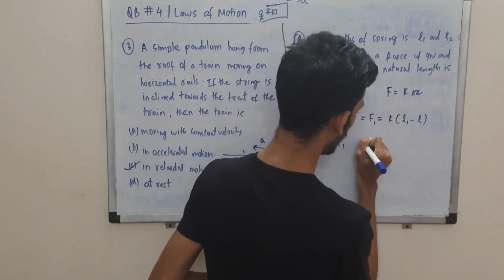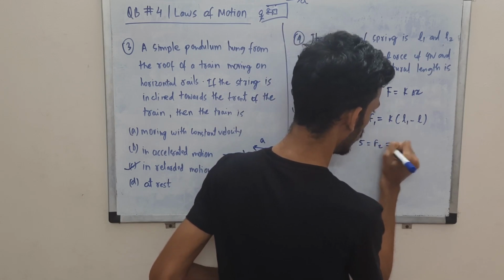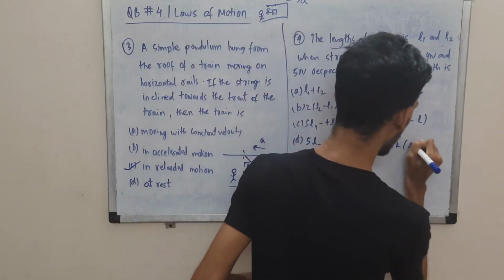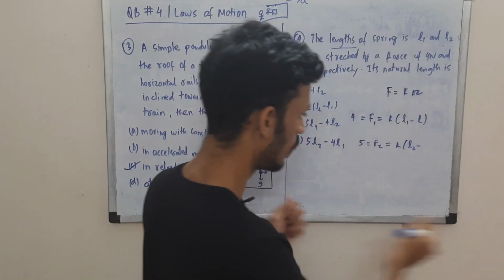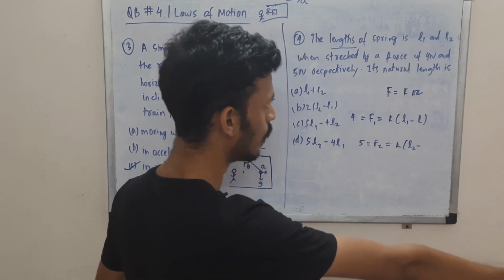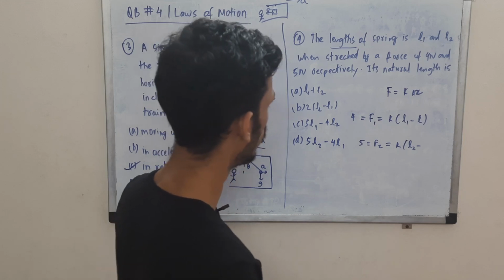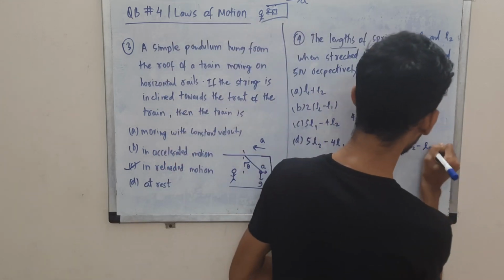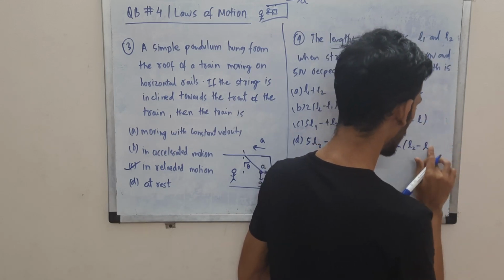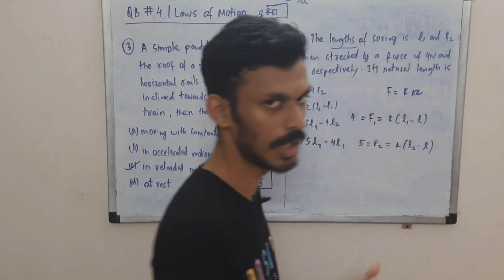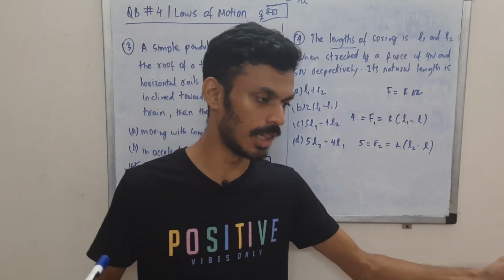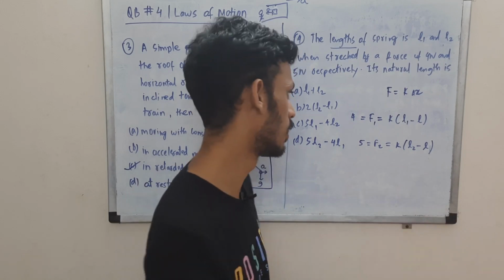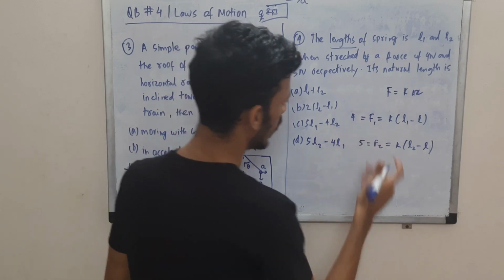Okay. Similarly, for 5 newtons, which is F2, k will remain the same, same spring, right? And then the total length is L2 when you apply 5 newtons. Now the natural length L will give you this delta x, right? So this is the amount actually stretched: the total length minus the natural length. So that will give you the stretching, that delta x. Now you can take the ratio.